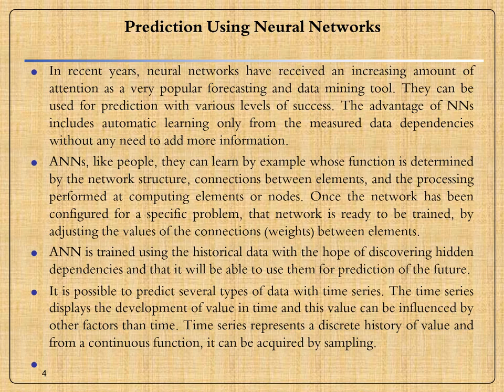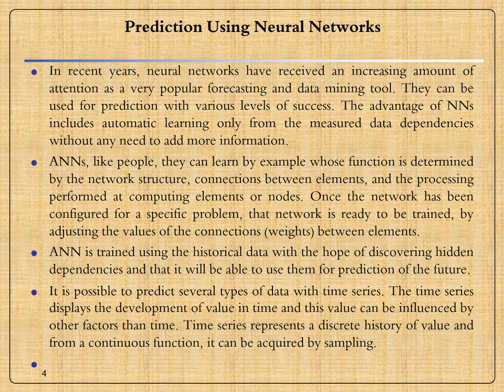Once the network has been configured for specific problems, that network is ready to be trained by adjusting the values of connection weights between elements. An artificial neural network is trained using historical data with the hope of discovering hidden dependencies that it will be able to use for prediction of the future.